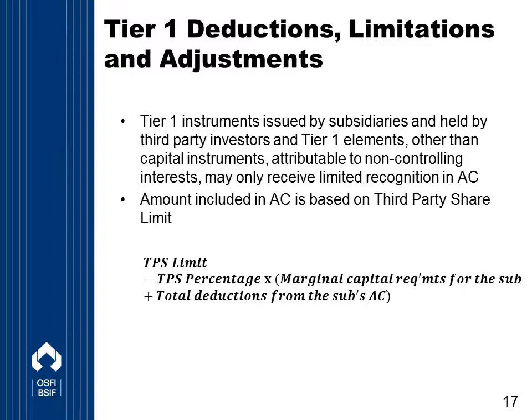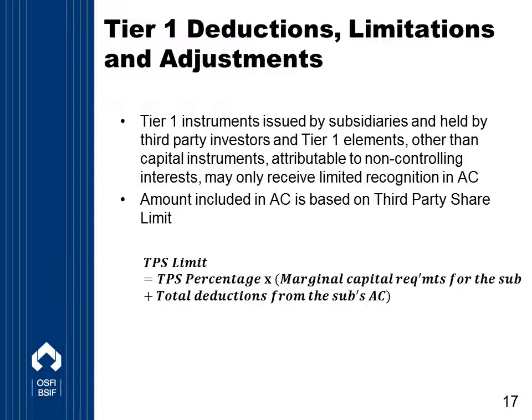So earlier I mentioned that there may be certain limits on certain elements that may be included in available capital. On this slide, we'll look at an example of what could be limited in terms of inclusion in available capital. Tier 1 instruments issued by a consolidated subsidiary and held by third-party investors, and Tier 1 elements other than capital instruments attributable to non-controlling interest are subject to a limit test.